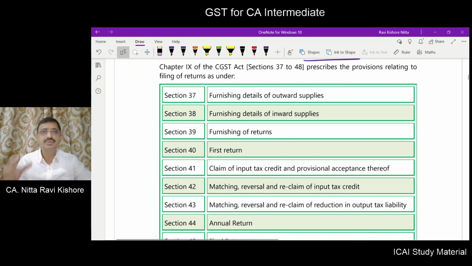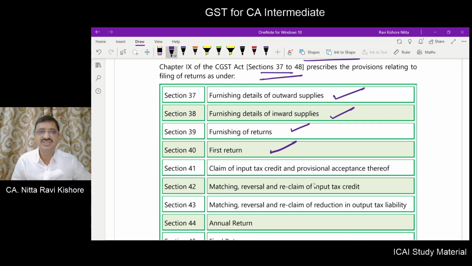So, the provisions of the GST law, which will deal with the filing of returns, are provided in section 37 to section 48 of the law. 37 deals with furnishing details of outward supplies, 38 with the inward supplies, and 39 with the returns.